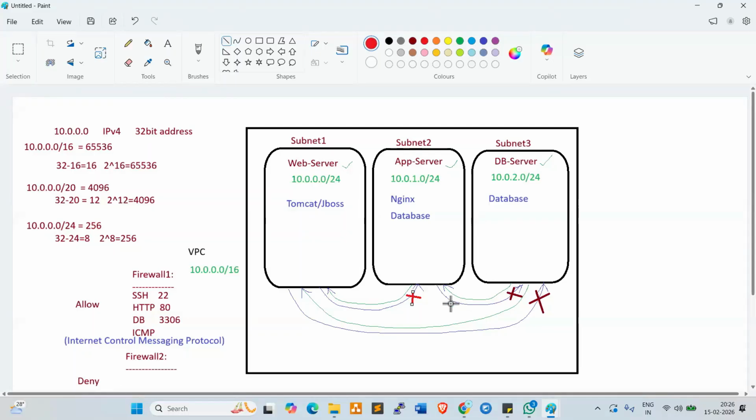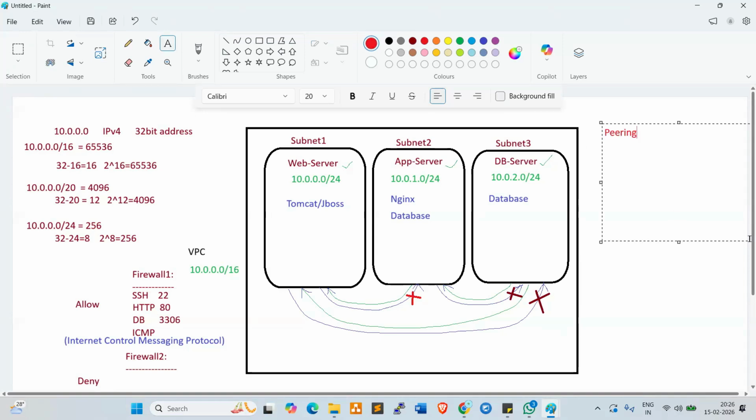So this is a very, very important scenario. And also VPC peering we already discussed in AWS. What is peering, anyone? Peering already discussed. I don't want to discuss it again. What is peering, anyone?